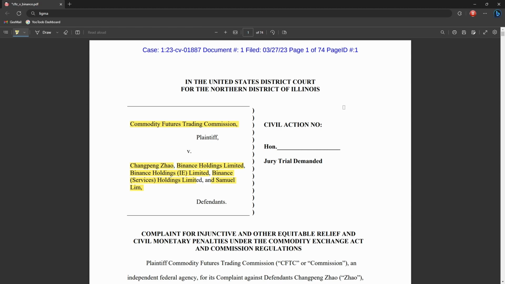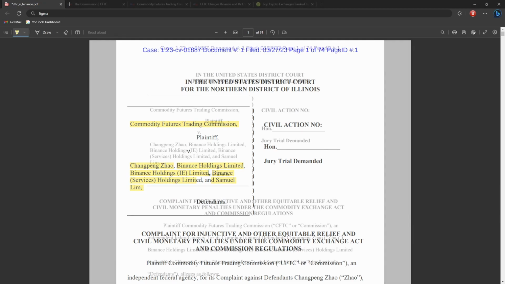Hey everyone. Now, just in case you're here for the TLDR, basically Binance was caught trading with internal accounts against their customers. They were caught not properly registering users and not checking if they were registered in the US. They were caught letting US citizens continue to trade on their platform and basically trying to sweep it all under the rug. But if you're here to take a look at the entire document, let's get into it.